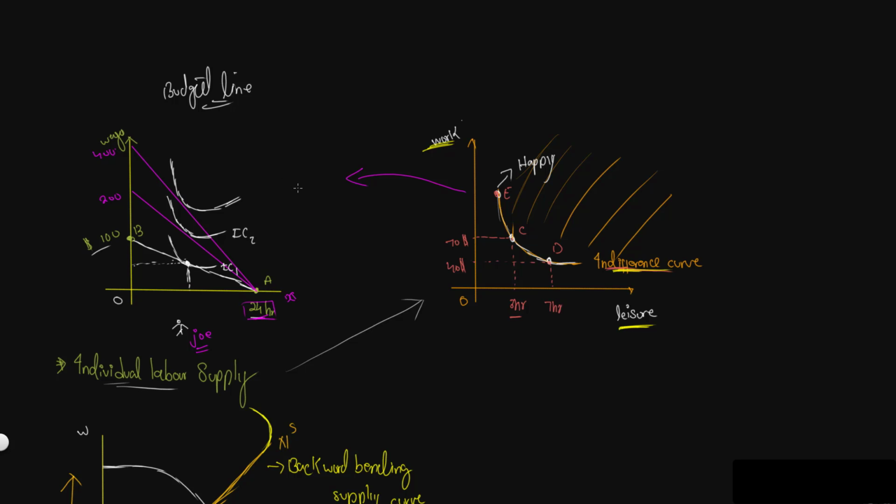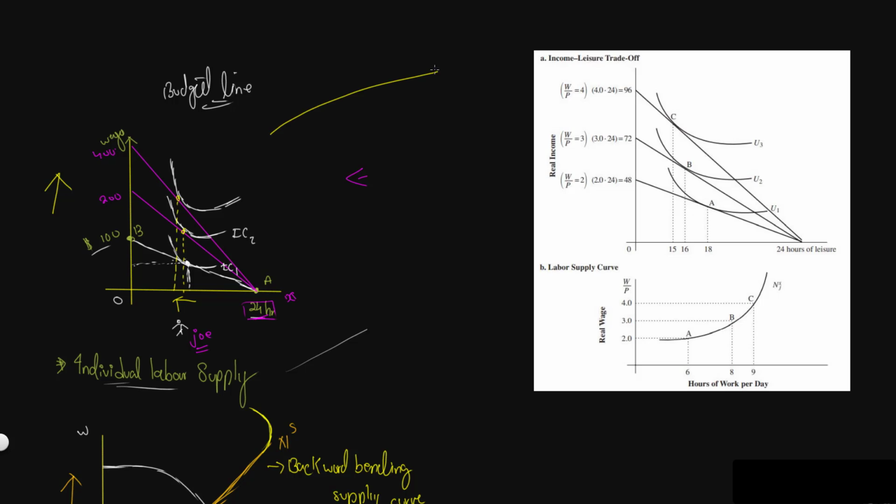As you will notice, as you are being offered higher wages, this point is over here. As we are being offered higher wages, we would let go of our leisure time and we would want to work more. But this is only possible until a certain point. Over here I have a much clearer representation of what the trade-off looks like. As you can see from the graph, as our wages increase, as the labor is offered more money, he is willing to let go of some of the leisure time to work. But what is the pattern?